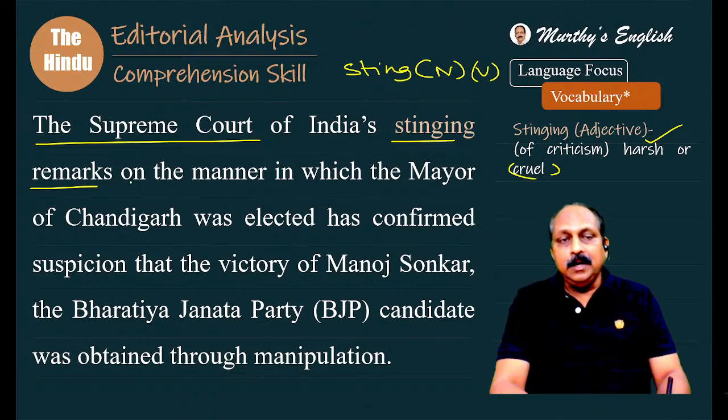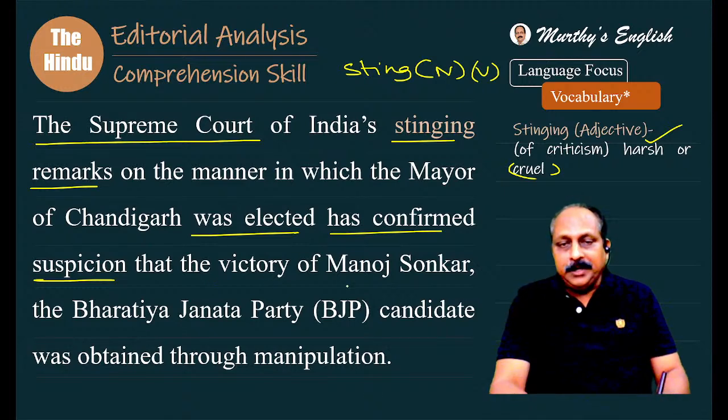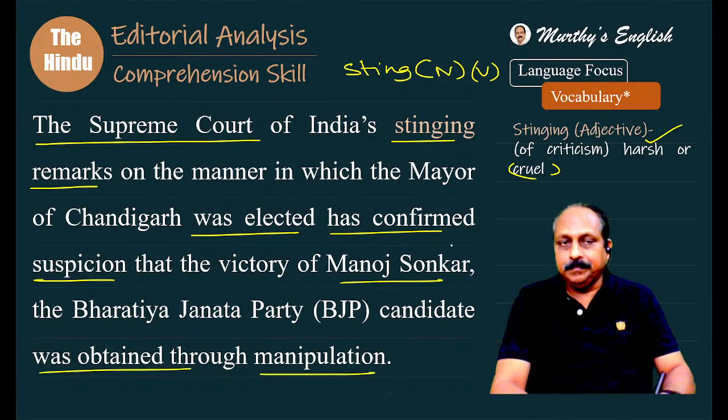The Supreme Court of India's stinging remarks on the manner in which the mayor of Chandigarh was elected has confirmed suspicion that the victory of Manoj Sonkar, the Bharatiya Janata Party candidate, was obtained through manipulation. A lengthy sentence, but what does it mean?